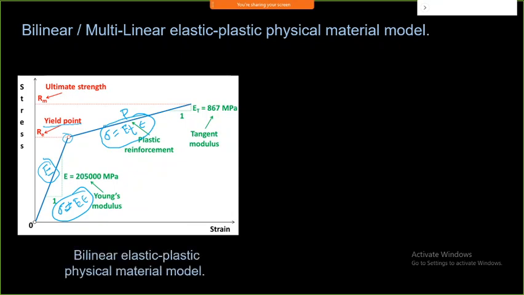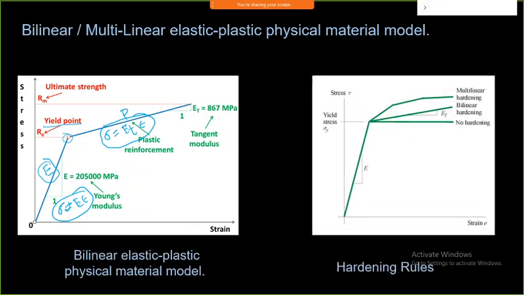There is another way. I can model it with multiple lines, because your material behavior will not always be a simple straight line in the plastic region. It may behave in this fashion. So I need to take account of all these lines, or the entire curve. I can join this with multiple lines, and that is called multilinear.